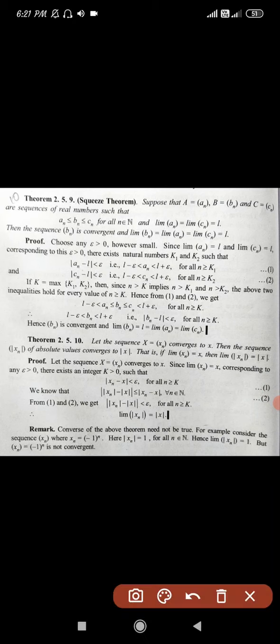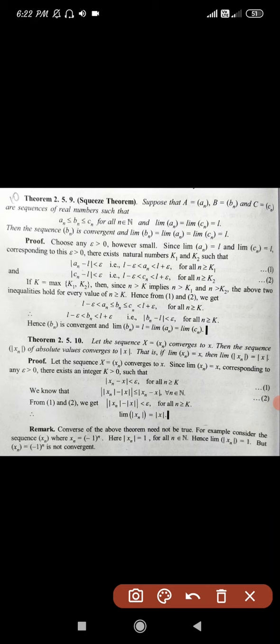From that we can write these two inequalities: modulus of an minus l less than epsilon, that is l minus epsilon less than an less than l plus epsilon for all n greater than or equal to k1, and modulus of cn minus l less than epsilon, that is l minus epsilon less than cn less than l plus epsilon for all n greater than or equal to k2.